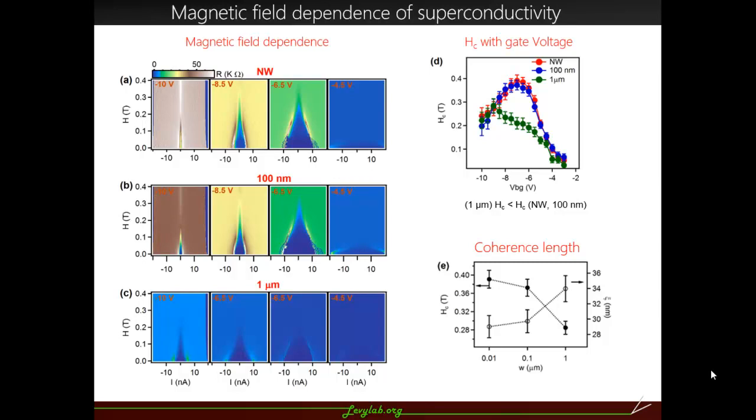So we see a clear enhancement for nanostructures, which we believe is related to vortex entry into the system, because at some point you expect that vortices cannot enter, or it becomes harder for them to enter. We further extracted the in-plane coherence length for these different sections, and for the nanostructures it is always lower.